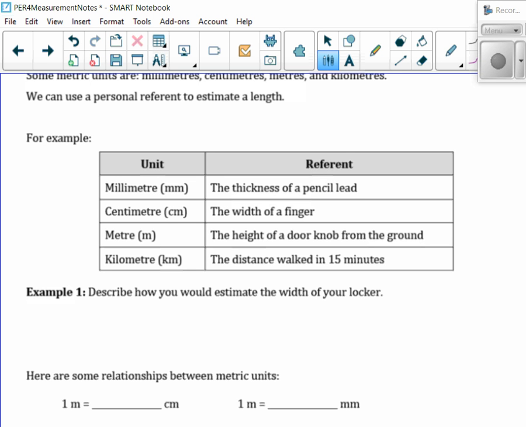So describe how you would estimate the width of your locker. What could you use? Remember, this would be in the metric. Move your finger across, count how many fingers. Okay, finger widths.